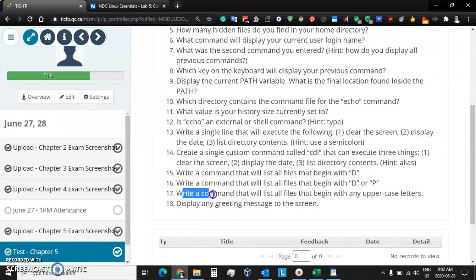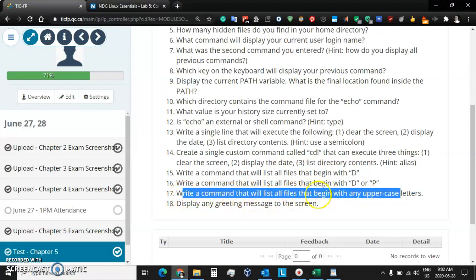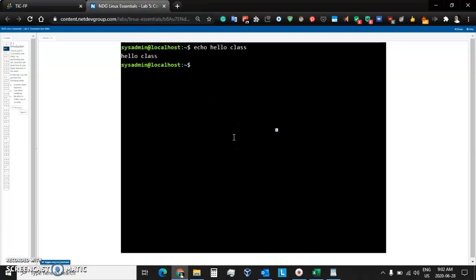Sorry, with question 17, I misread it. Okay, so let's continue here. We want to write a command that will list all files that begin with any uppercase letters. So let's try that again. Okay, so we know we need the ls command, and we know it's beginning with a letter. So we'll do our square brackets. Square brackets means any one letter that you put inside those square brackets, and anything after it.